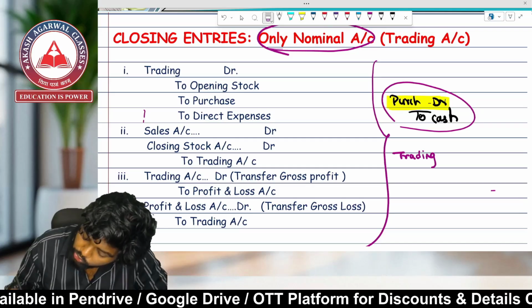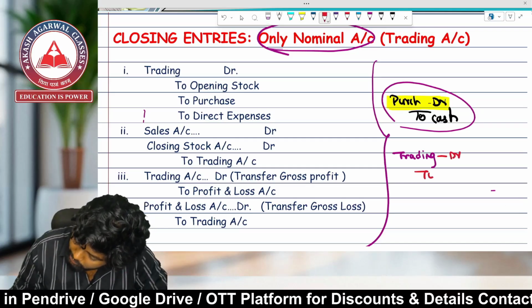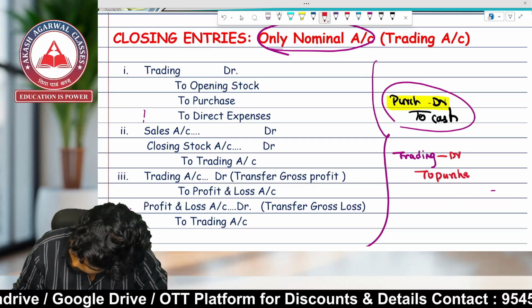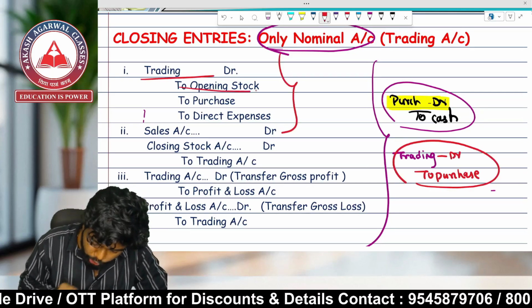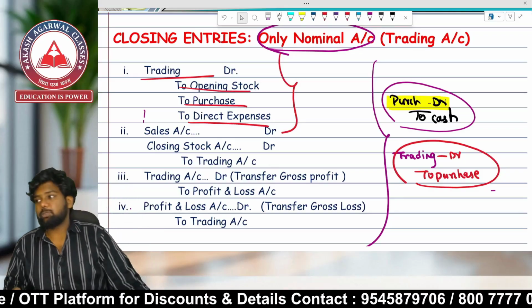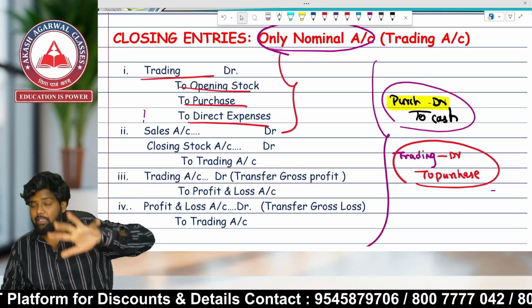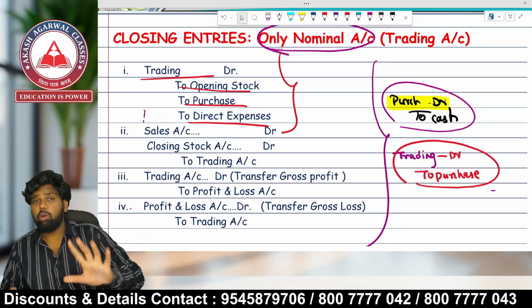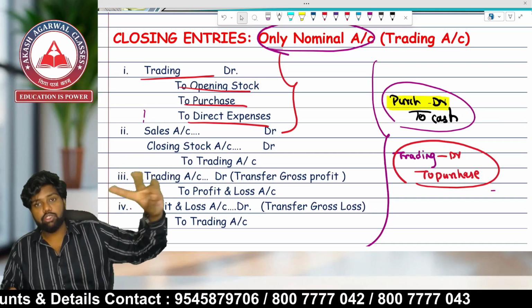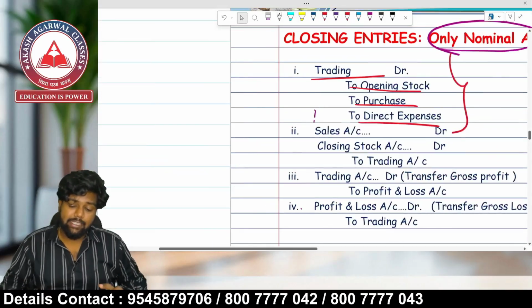So the account you will be debiting is trading account debit to purchase. See over here, trading account debit to opening stock, to purchase, to direct expenses. It means that for all the items appearing on the debit side, the entry will be trading account debit to opening stock, to purchase, to direct expenses.